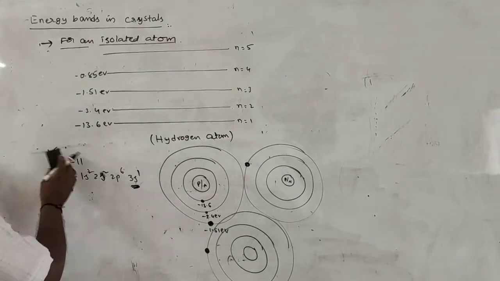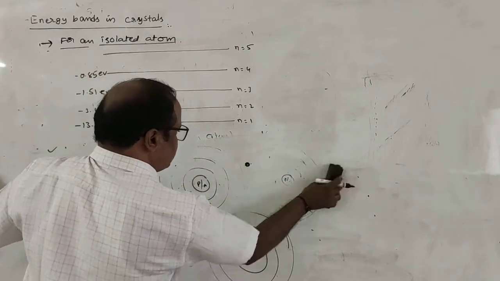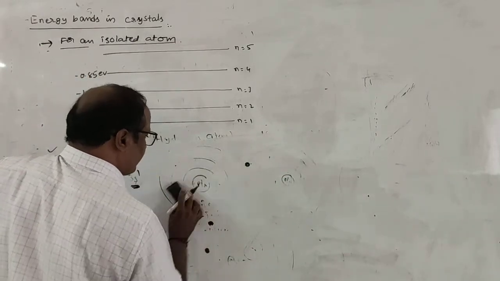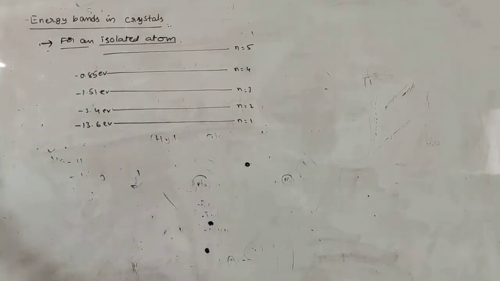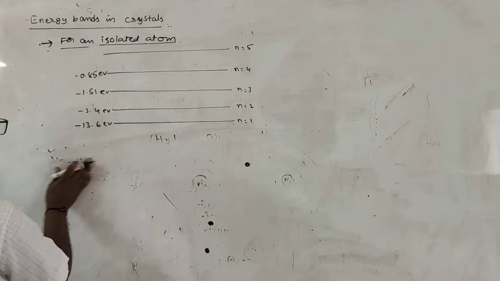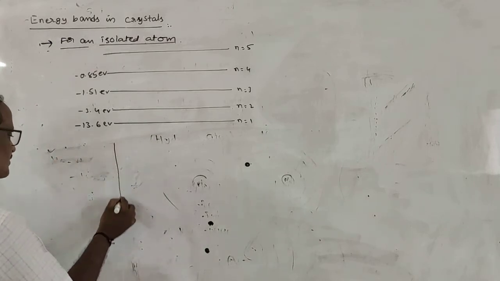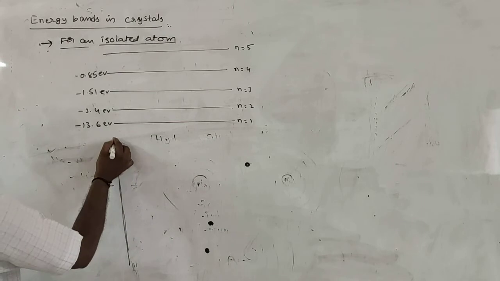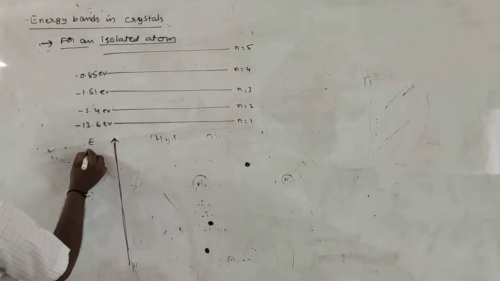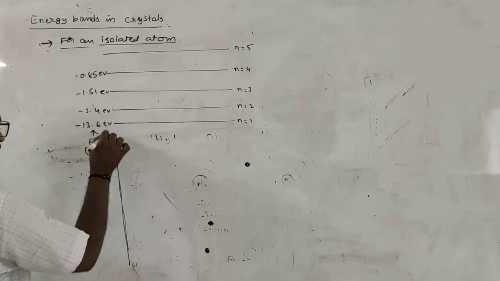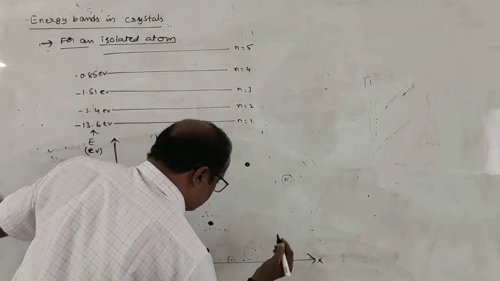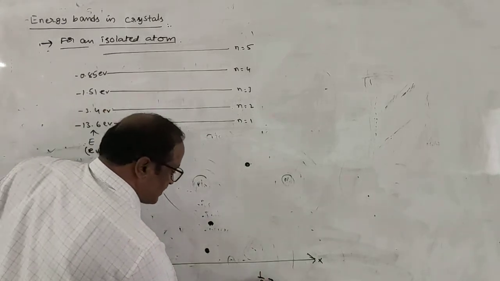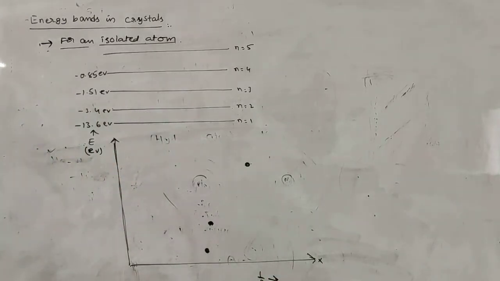For example, in case of a crystal, the energy level diagram can be represented like this. On the y-axis, the energy of the electron is taken in electron volts, and on the x-axis we take 1 by r, where r is the atomic separation in the crystal lattice.